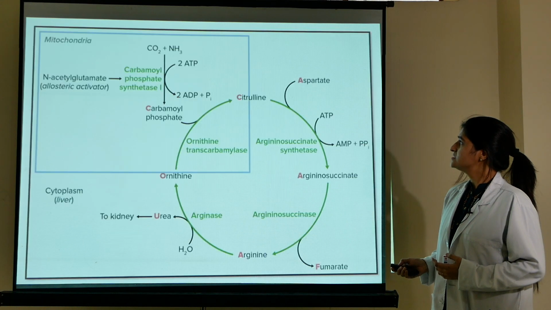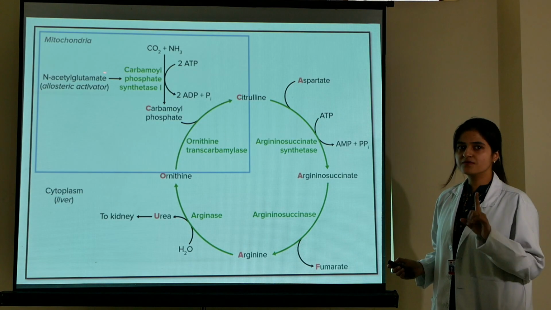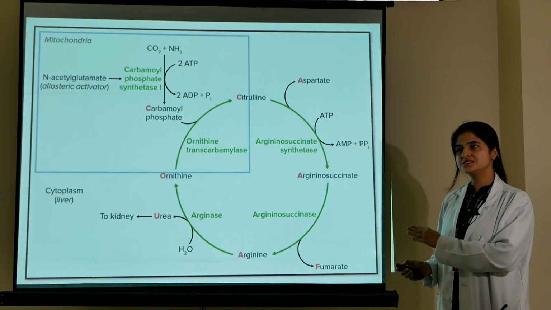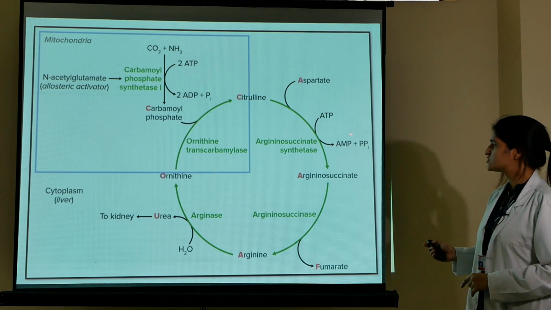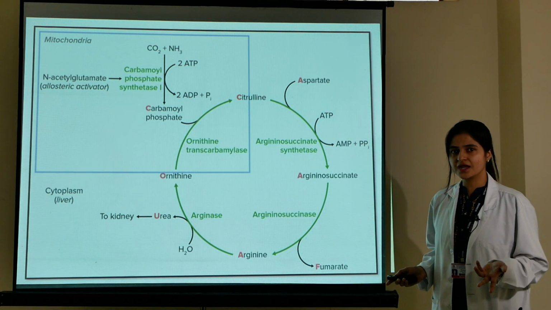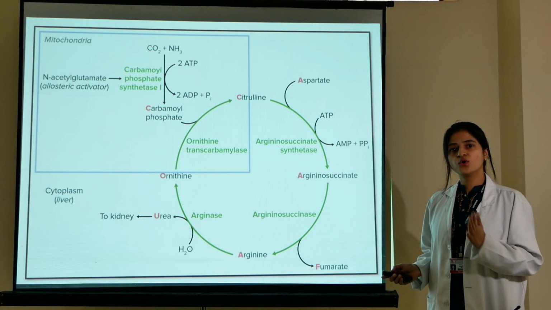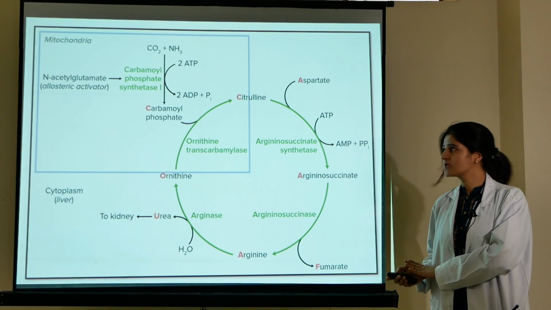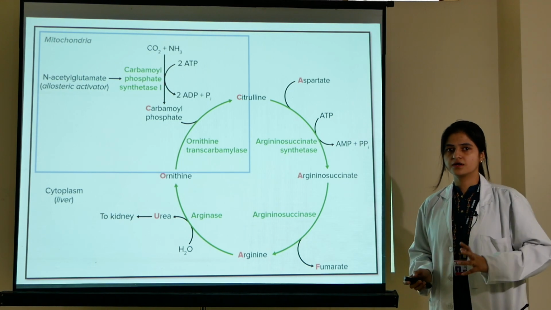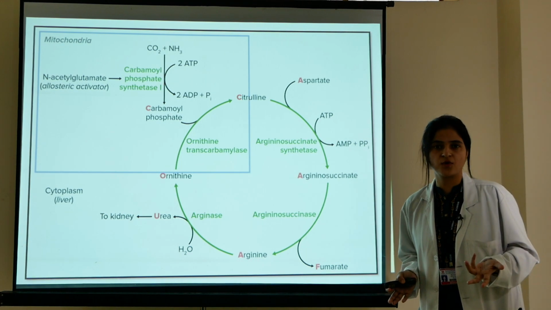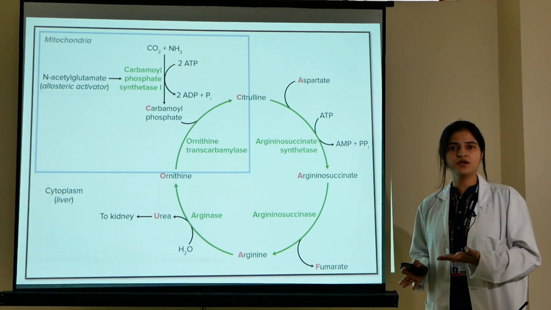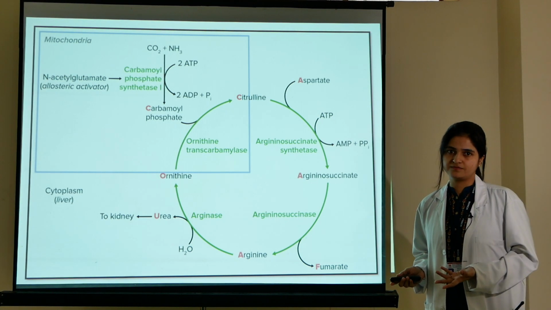We have already discussed that in the first step 2 ATP was used, and in the third step 1 ATP was converted into 1 AMP. It means 2 high energy phosphate bonds were used here, and 2 ATP were used here. So we can say that the urea cycle consumes 4 high energy phosphate bonds, 2 from the first step and 2 from the third step. So how many ATP or high energy phosphate bonds are consumed in the urea cycle? You will answer 4 high energy phosphate bonds are consumed in the urea cycle.